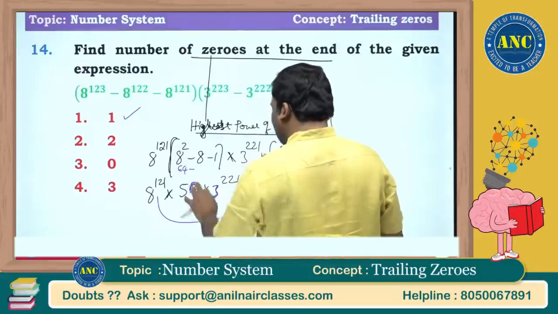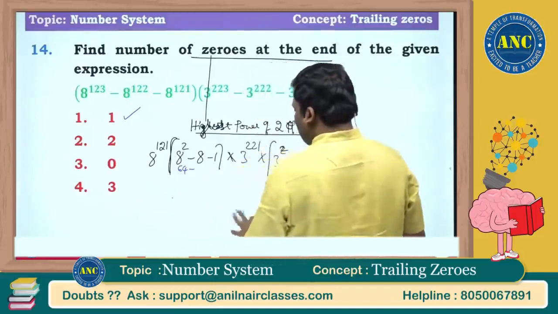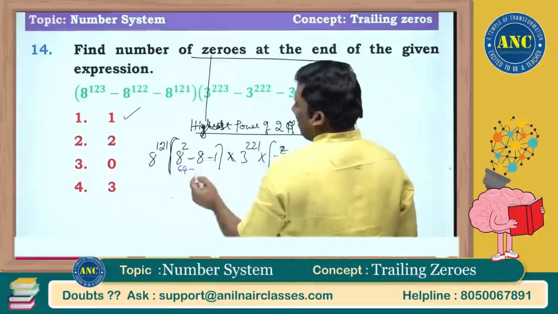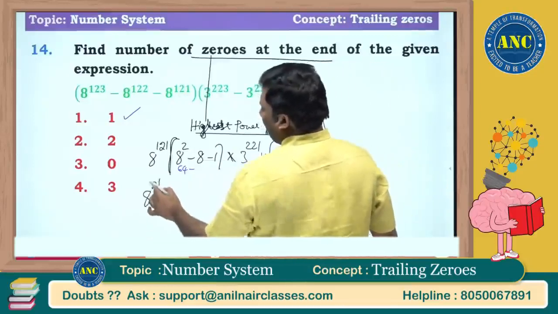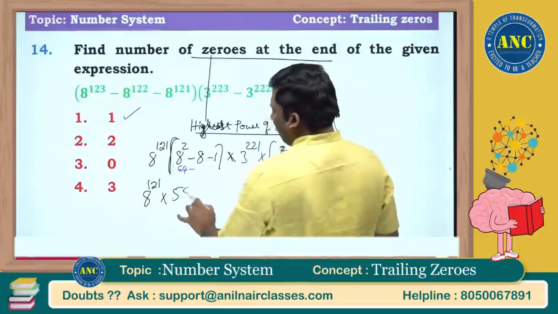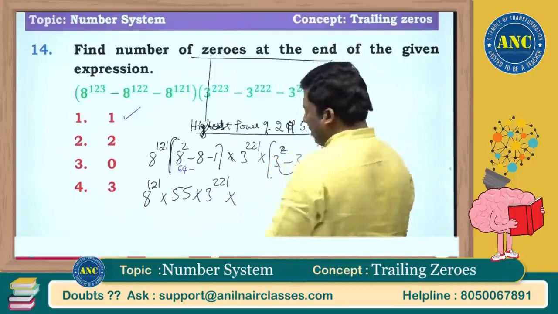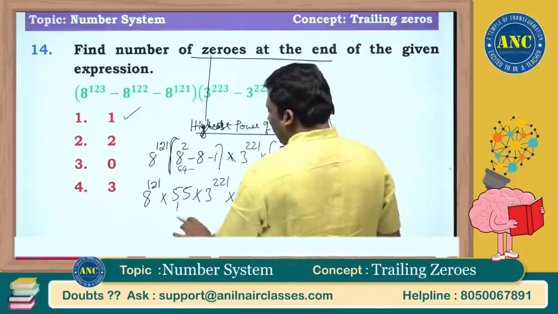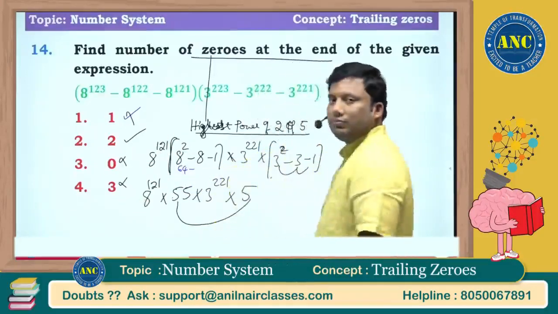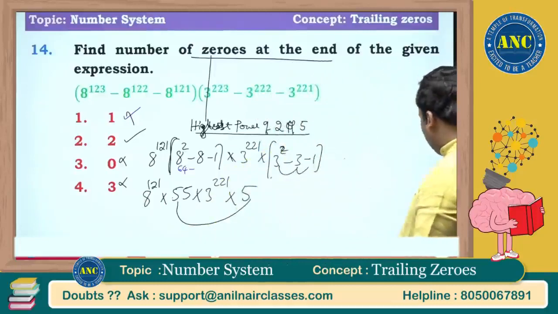Sorry, I made a mistake. These calculation mistakes, please try to avoid them. I just made a calculation mistake. These 8 power 121, 64 minus 8, 56, 56 minus 1, 55. It is 3 power 221, 9 minus 3, 6, 6 minus 1, 5. Here 1 5 is there, here 1 5 is there. Answer is 2. Answer for this question is 2. Is the idea clear? Very, very easy question.